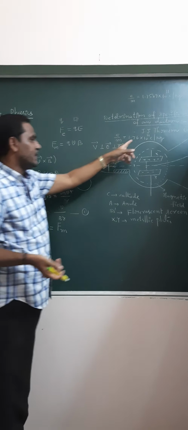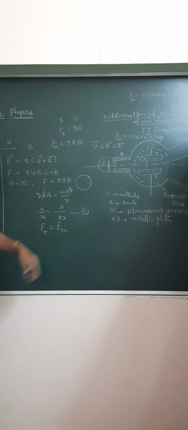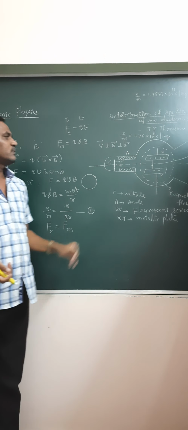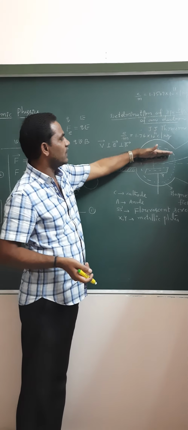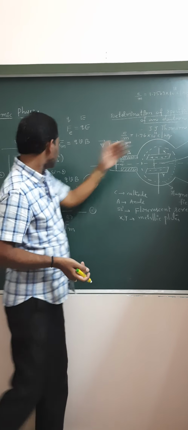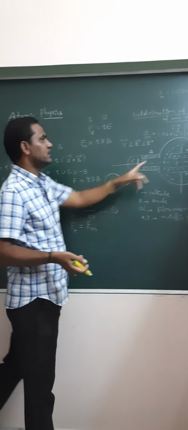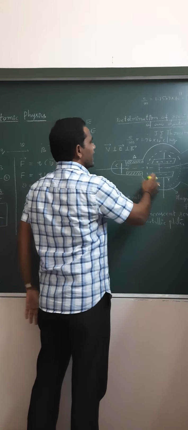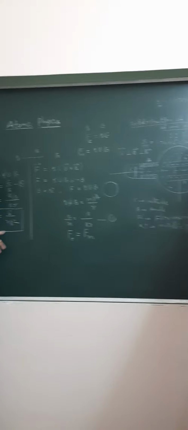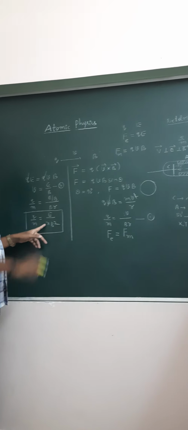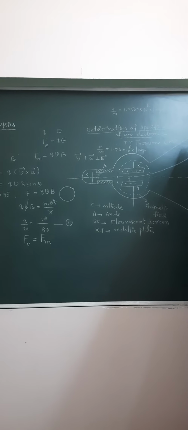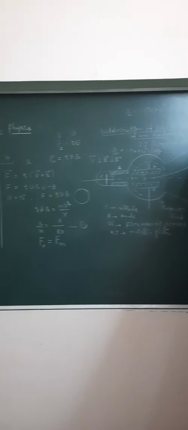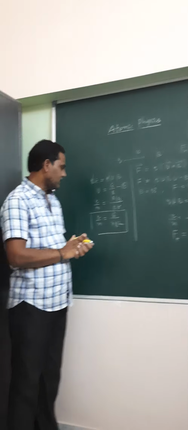Of course, we are using a uniform electric field. The direction of the electric field is vertically downwards because the positive plate is above and the negative plate is below. B is the magnetic field strength. The circular dotted line shows the radius of the circular path followed by the electron only when the magnetic field is applied. Using this formula, we can calculate the specific charge of electron.